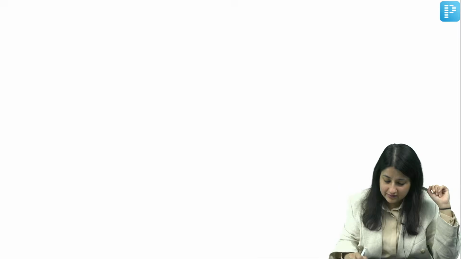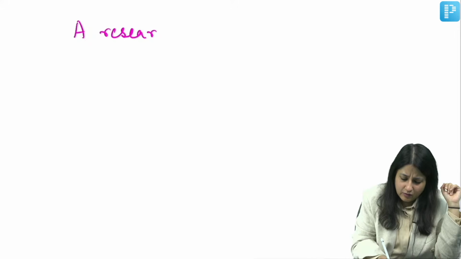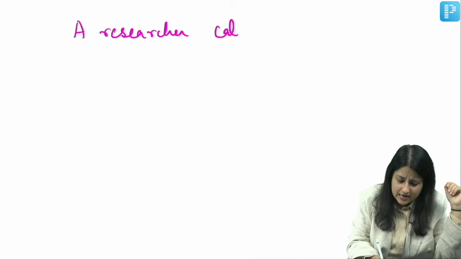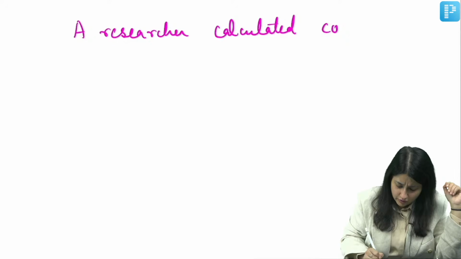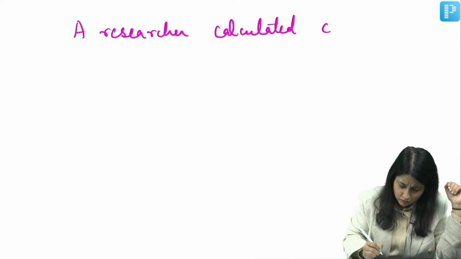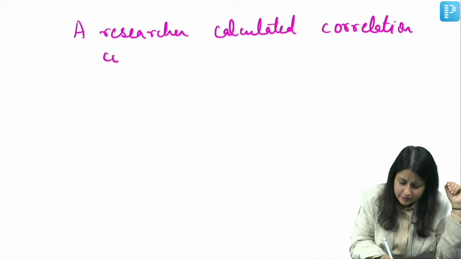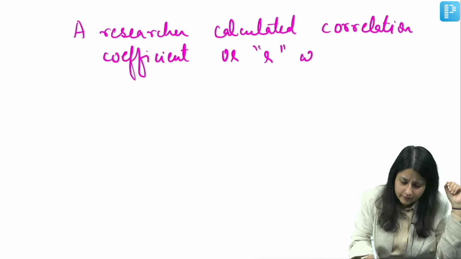Just look at this. A researcher was doing a study and calculated the correlation coefficient, or R, as 1.64.